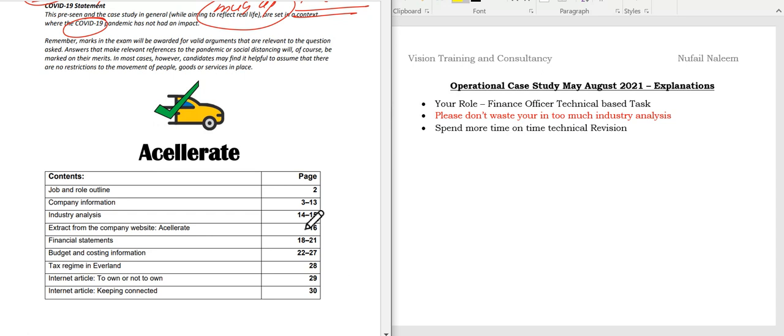Just observe the pre-seen material and get the data as much as possible, and be very specific to the pre-seen material data rather than real life data. Now students, if you observe here, accelerate they have mentioned, but students, please don't confuse yourself.